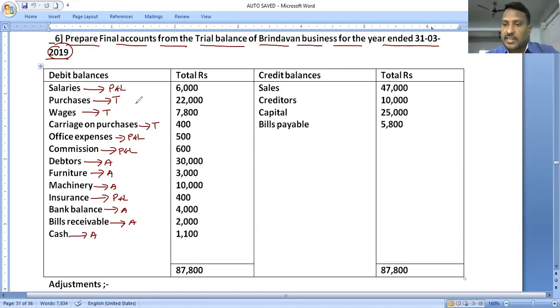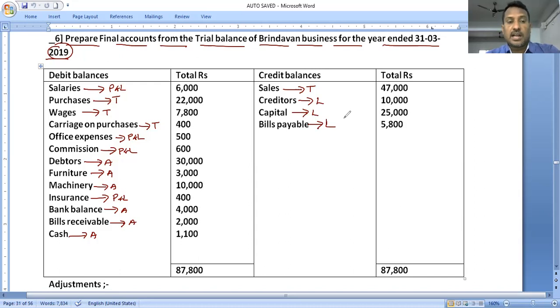So those are the contents of the trading account, profit and loss account, and balance sheet on the debit side of the trial balance. We move to the credit balances now. Credit balances are liabilities and incomes. Sales is income, part of the trading account. Creditors is a liability, part of the balance sheet. Capital is a liability, part of the balance sheet. Bills payable is also a liability, part of the balance sheet. I hope you understand which item is to be recorded in which of these three statements.